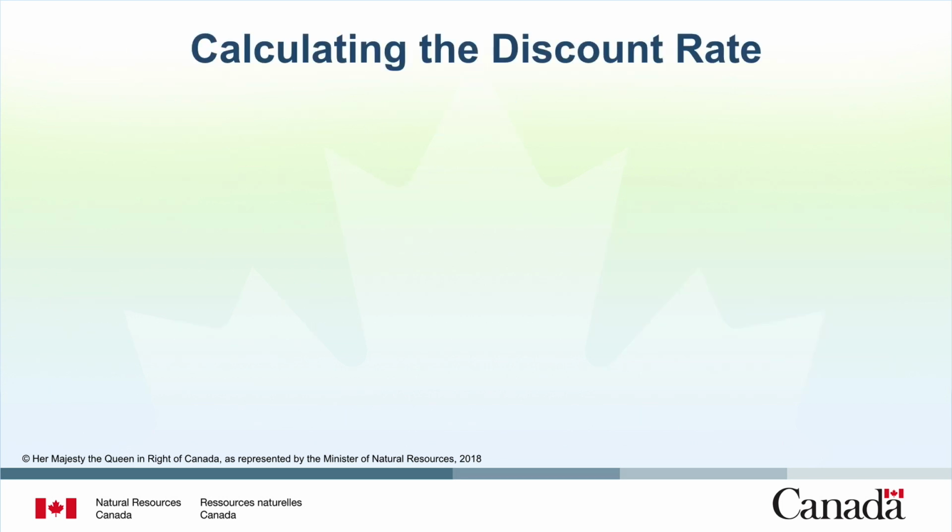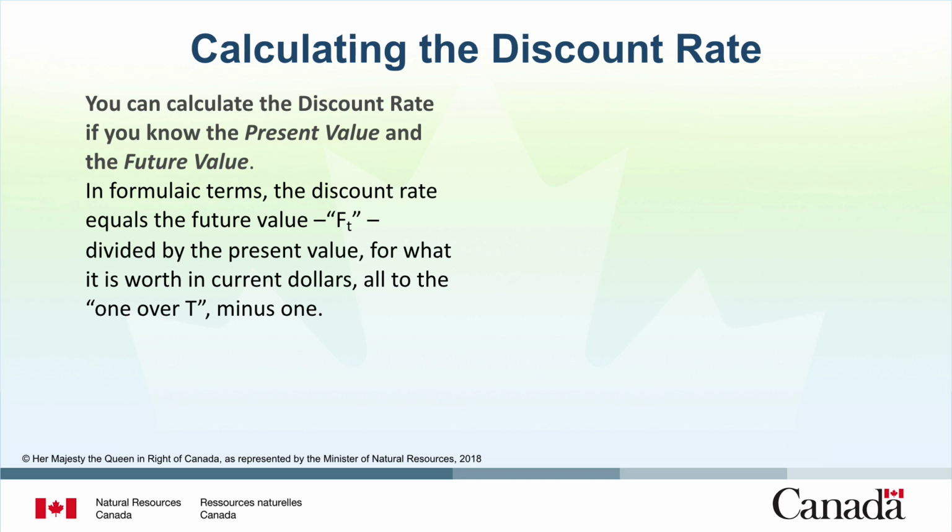Let's step through how to calculate the discount rate. First, you can calculate the discount rate if you know the present value and future value. In formulaic terms, the discount rate equals the future value, FT, divided by the present value, what it is worth in current dollars, all to the 1 over T, minus 1.